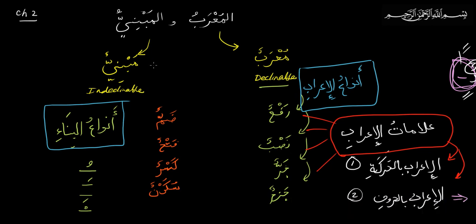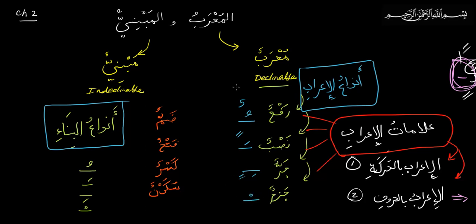Now rafa, therefore, will be in a state of rafa if there is a dhamma or dhammatun. It will be a state of nasab if it's one fatha or fathatain. It will be jar if it's one kasra or two kasratain. Or it will be jazm if there's a sukun on it.